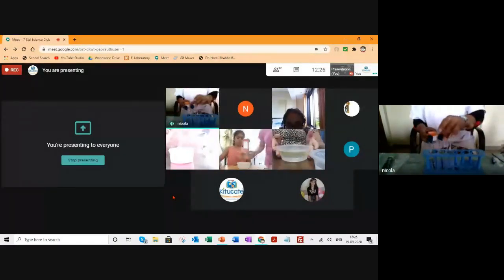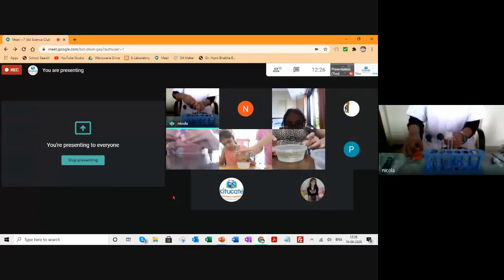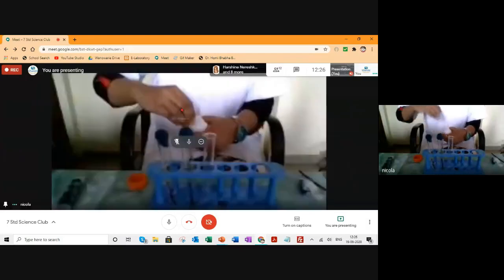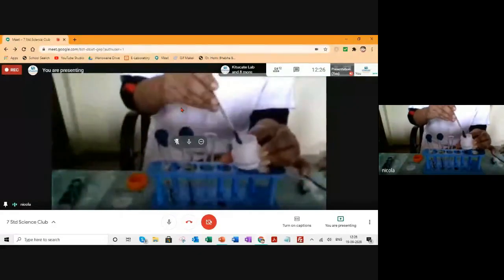So in the third container, see what I'll be doing. In the third container, I'll be adding calcium chloride. Okay, this is calcium chloride.